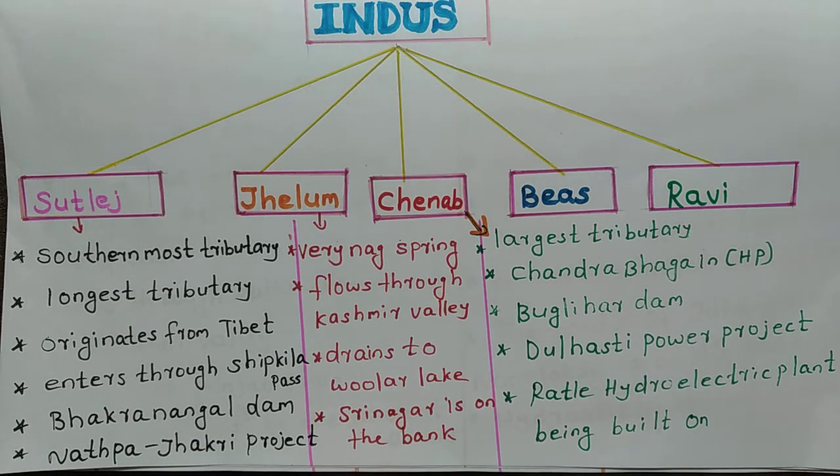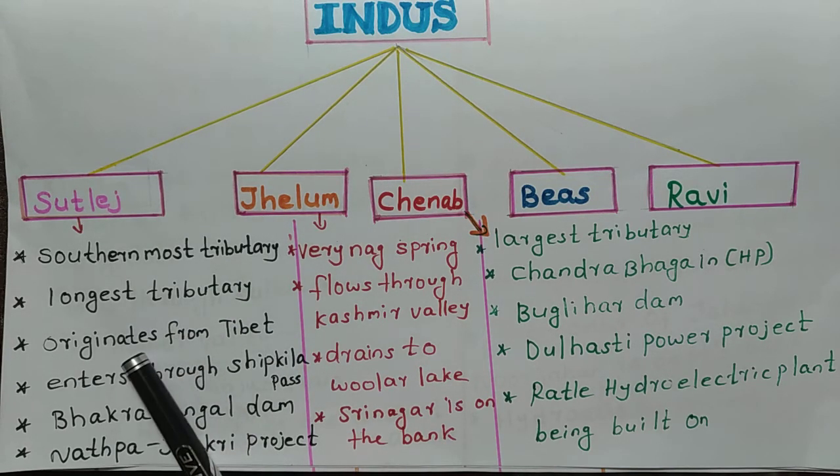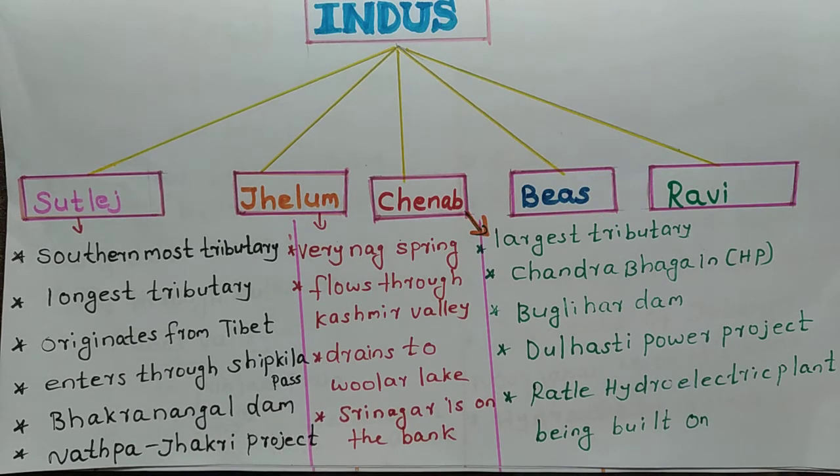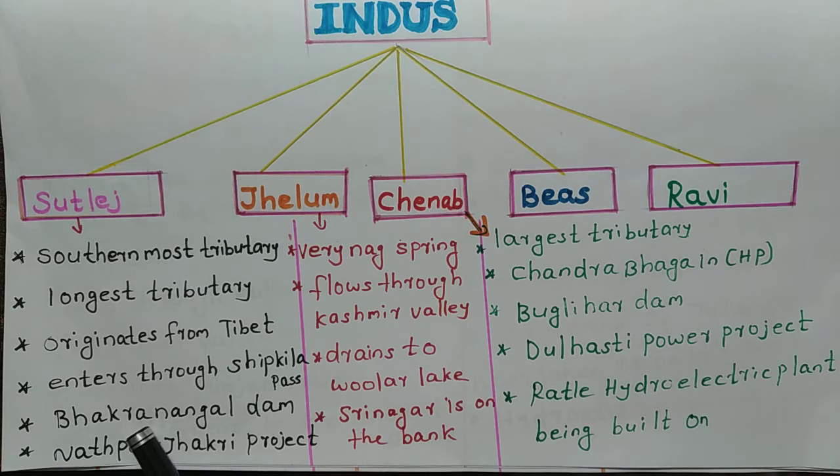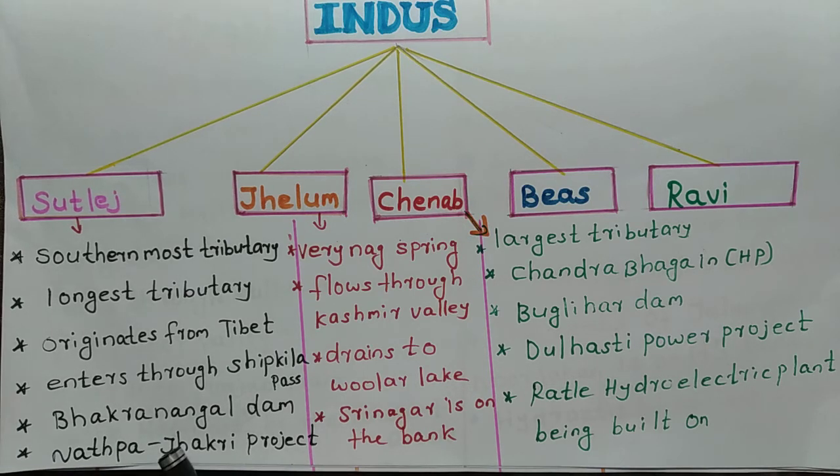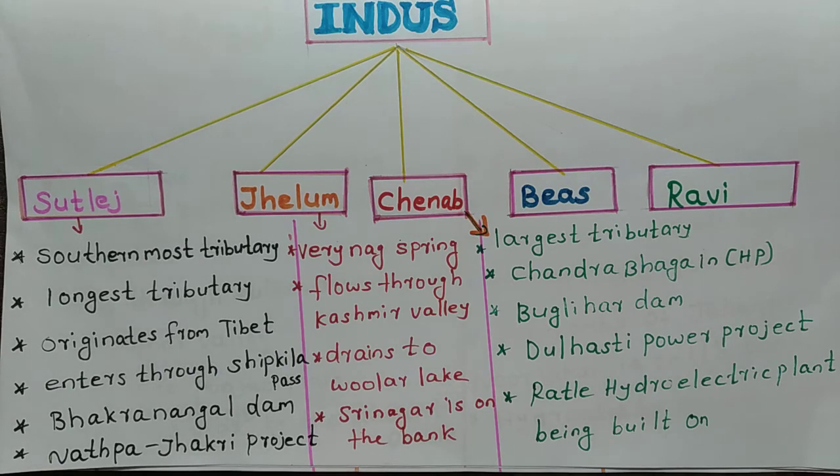So, it is the southernmost tributary, the longest tributary, originates from Tibet, then enters through Shipki La Pass.